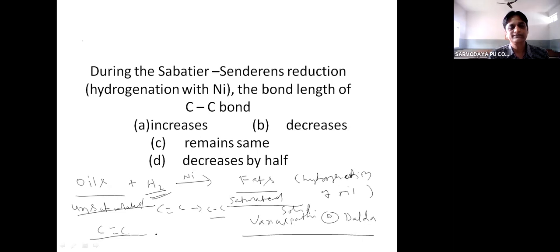And we know that the bond length is in the order single bond, double bond, and triple bond. Single bond length is greater than double bond length, and double bond length is greater than triple bond length. Okay, so this is the order.